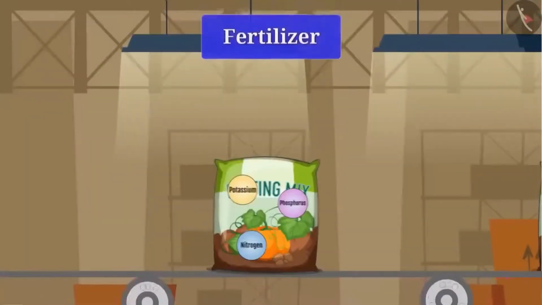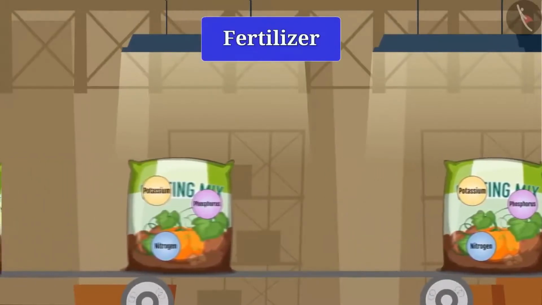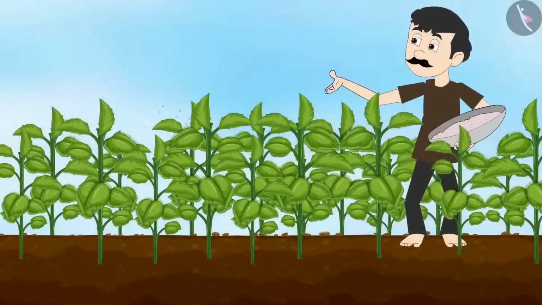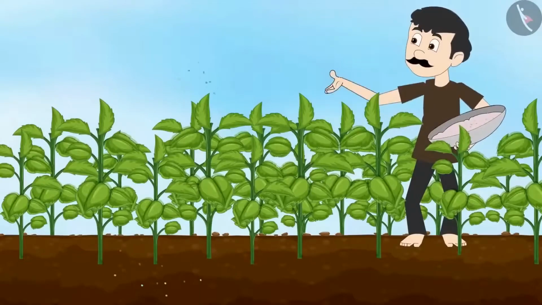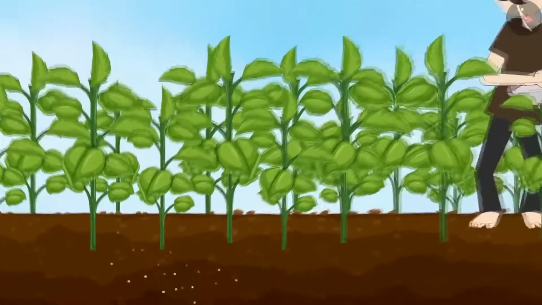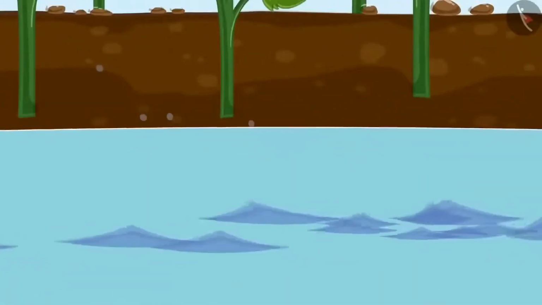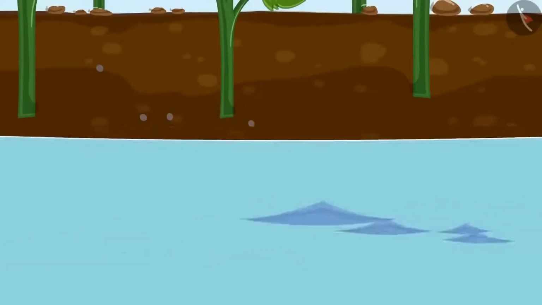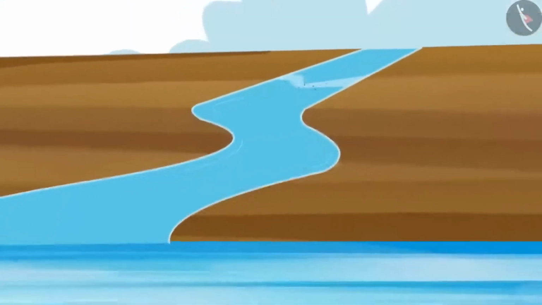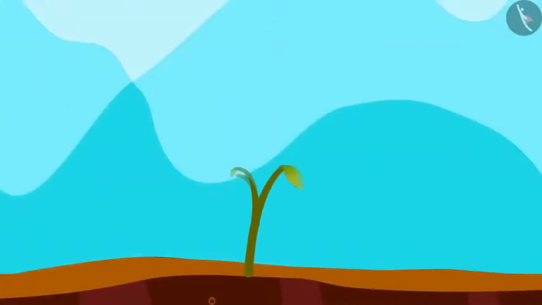And fertilizer is a chemical substance that contains nutrients like nitrogen, potassium, and phosphorus, which when added to the soil increases the fertility of the soil. But friends, the use of more fertilizers leads to water pollution. Fertilizers are washed away due to excessive irrigation, and are not completely absorbed by the plants. This excess fertilizer gets carried away with water and mixed with the surrounding water bodies, causing water pollution. Do you know what else plants need for their growth?